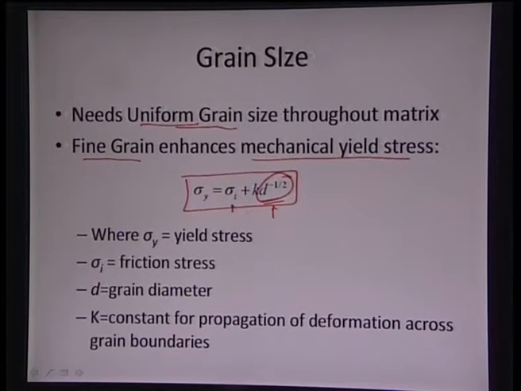So, we see the yield stress is dependent on the frictional stress, plus a parameter related to the propagation of slip through the grain boundaries, which is inversely proportional to the square root of d. So, sigma y is proportional to 1 by root d, and as soon as the grain size is reduced, the overall yield stress will keep on increasing.